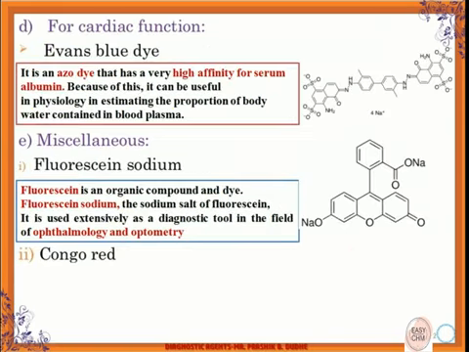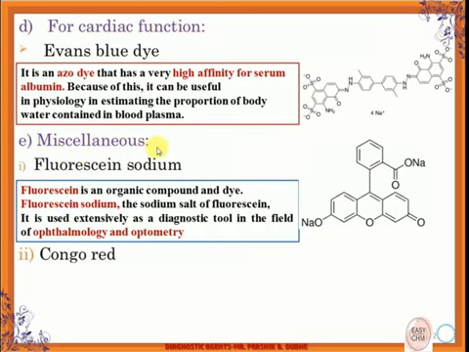Then for cardiac function, Evans blue dye is used. This is the structure of Evans blue. It is an azo dye that has a very high affinity for serum albumin, so it binds with the serum albumin in the blood. From that we can detect wherever the blood is flowing, as it becomes visible, and from that visibility we can check whether there is any block or not. It is also used for estimating the proportion of body water contained in the blood plasma, which can also be measured with Evans blue dye. It is used in cardiac function.